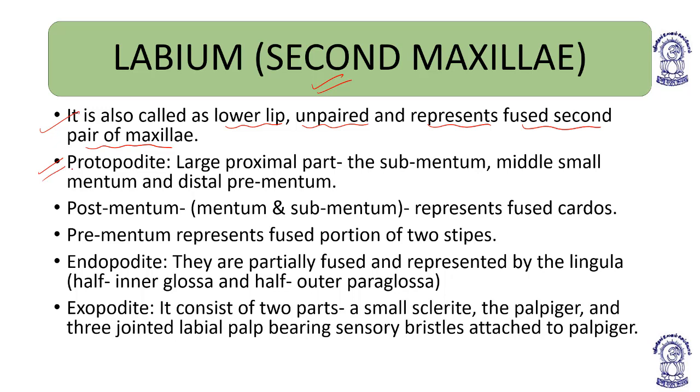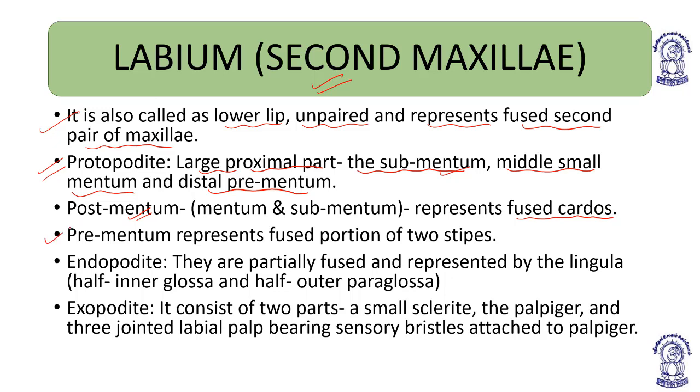It also has three parts. The protopodite has a large proximal part known as the submentum. Submentum is the large proximal part of the labium. Then the middle, small mentum, and the distal prementum. Submentum and mentum make the postmentum, and they represent the fused cardos. Cardos were the proximal part of the protopodite in the case of the first maxilla.